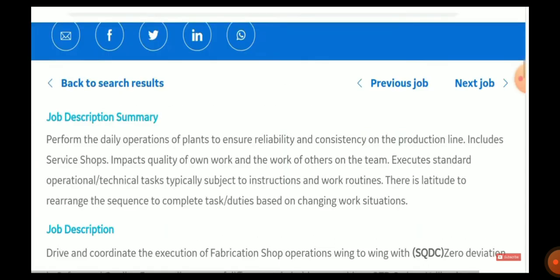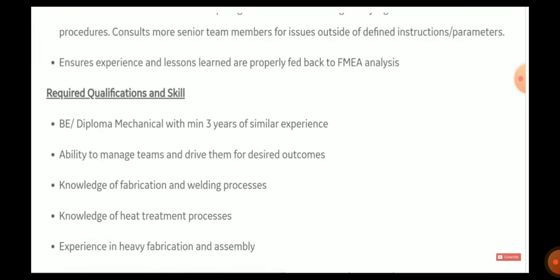When you scroll down, you can see the job description. That is, you need to perform operations in the plant and ensure the reliability and consistency of the production line, and you need to finish and complete the tasks and duties assigned to you. The basic qualification is that you must have a BE or diploma in mechanical with a minimum of 3 years of similar experience. So in this field you need some experience.